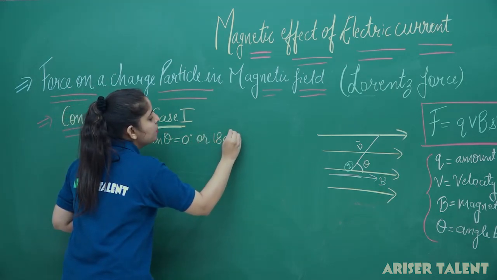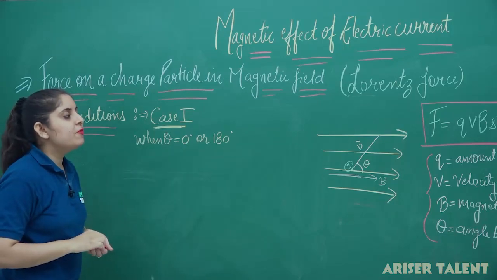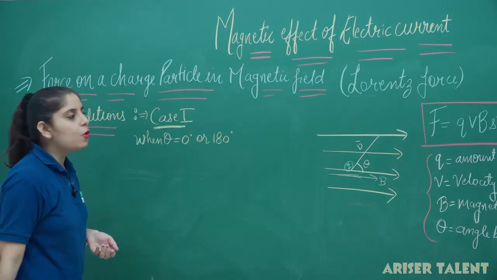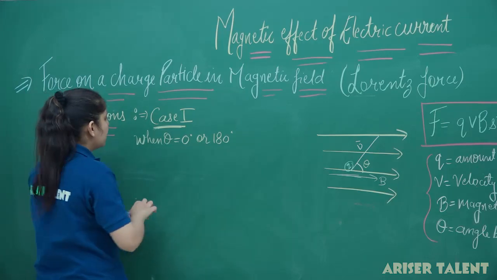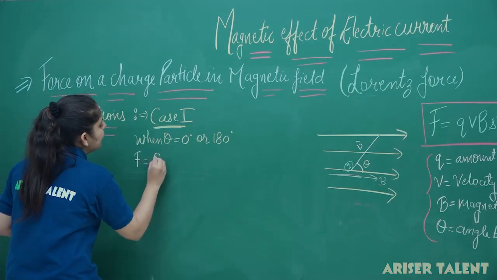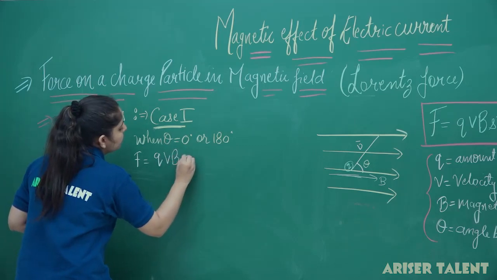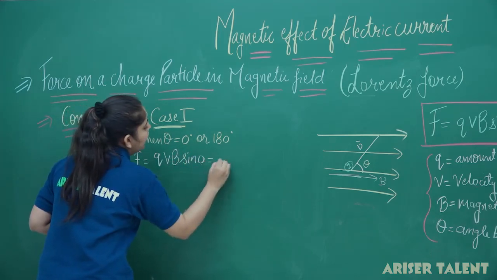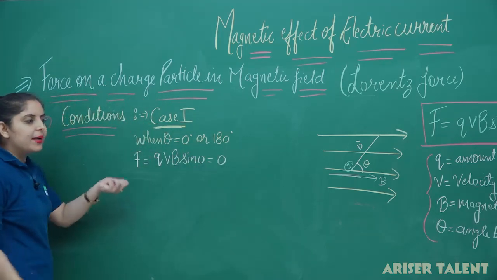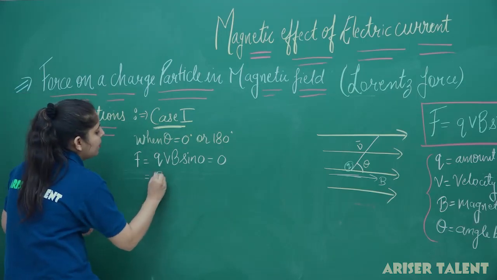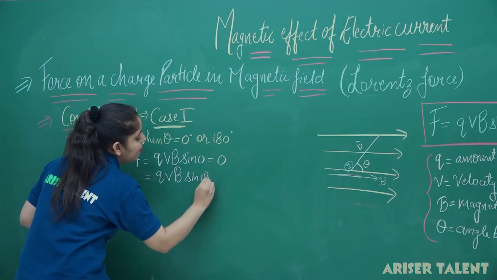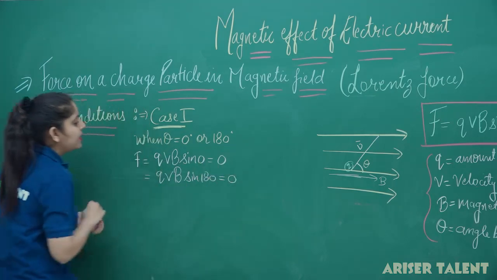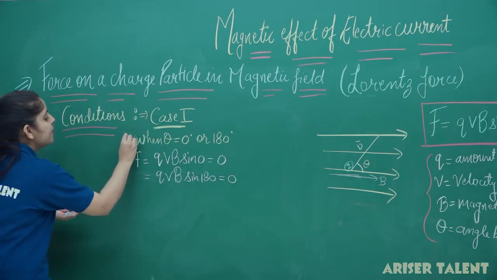When theta equal to 0 and 180 degree, you can find out that sin theta will be 0, and force will come out to be 0. So, F will be equal to QVB sin 0, and it came out to be 0. It means I am getting the minimum force here. Again, sin 180 will again give you the value of the force equal to 0. So, this is the first case we have.